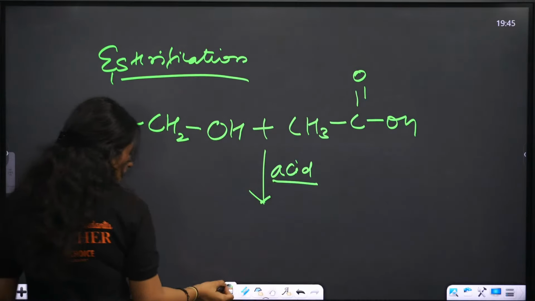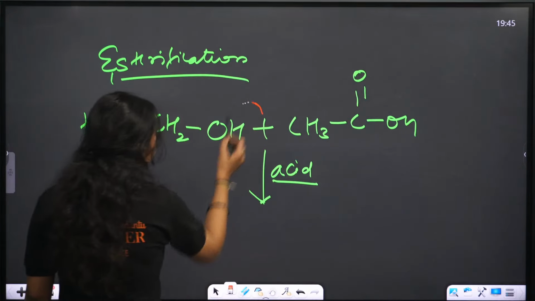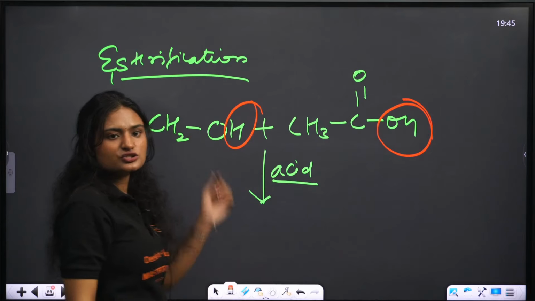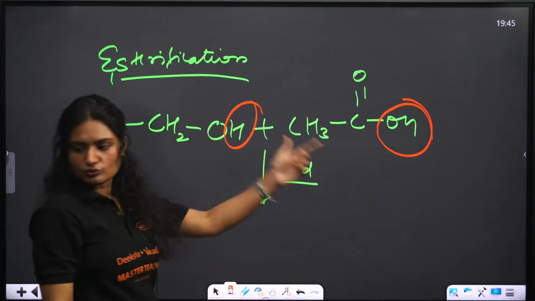What happens? Let me mark the part that is getting removed. This hydrogen and this OH, this hydrogen and oxygen are removed. Clear?